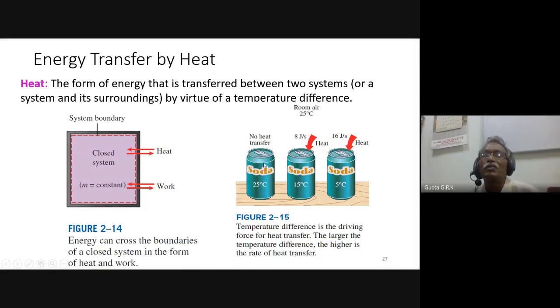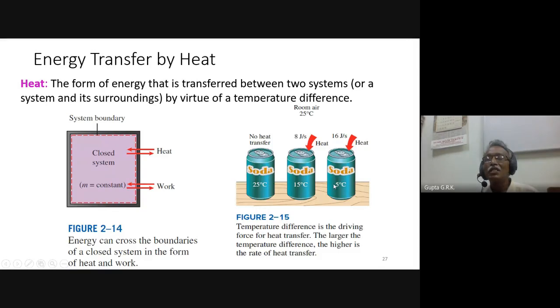Suppose in a room there is a soda tin, this is at 25 degrees centigrade and the room is at 25 degrees centigrade, then there will not be any heat transfer because there is no temperature gradient. If I take this tin at 15 degrees centigrade, because this temperature is low and this is high, there will be heat transfer from the surroundings to the system. The amount of heat transfer may be some 8 joules per second.